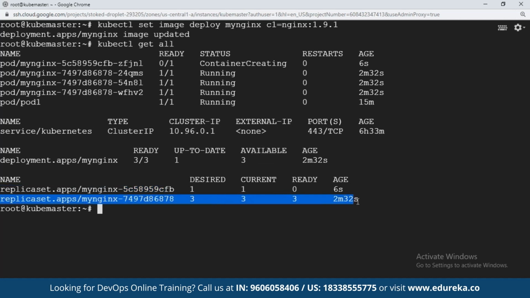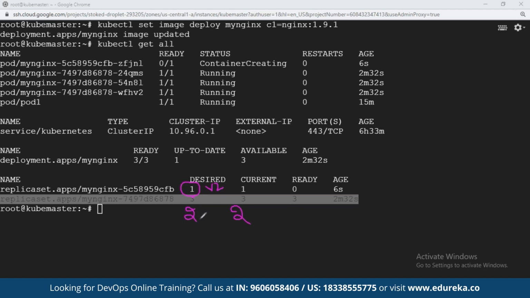this one. 3 desired count. Okay. First, what Kubernetes does here, when we are talking about deployment, deploying a new image, Kubernetes will first create one container, one pod with the new image version 2, let's say. Okay, once it is up and running, from the previous deployment, it will reduce. It will become 2 after this.